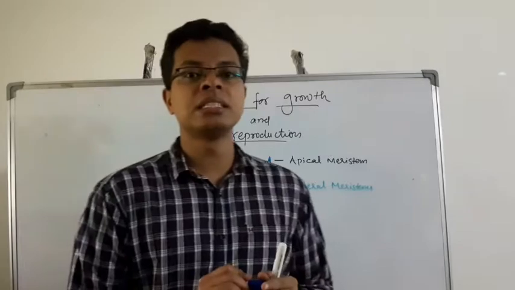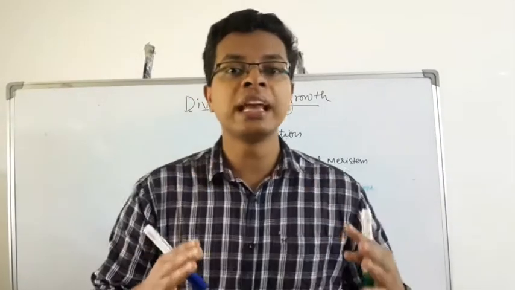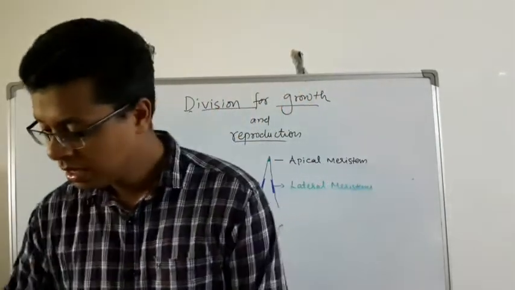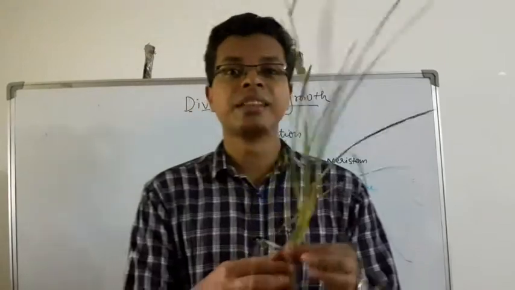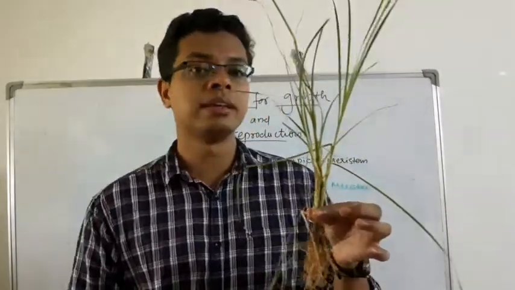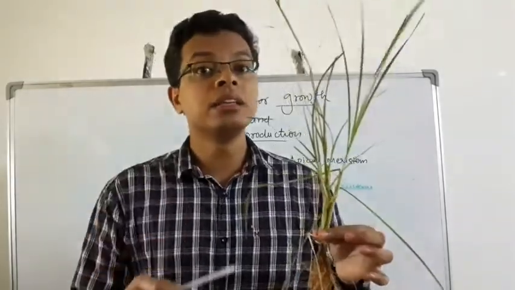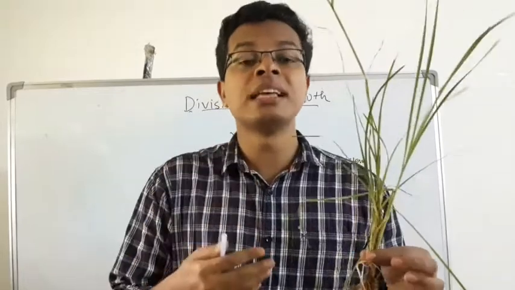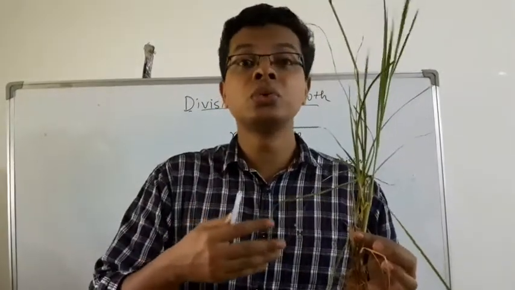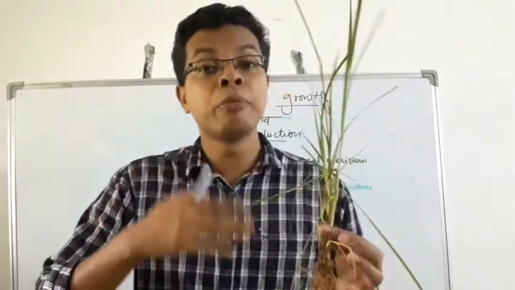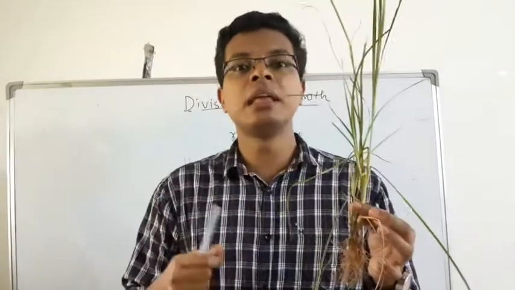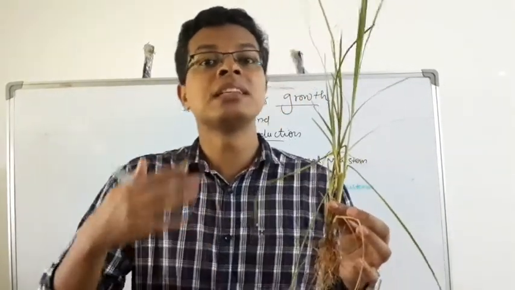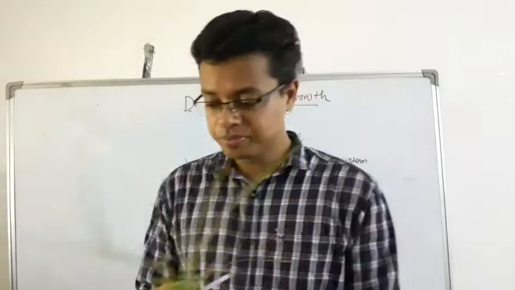These intercalary meristems are responsible for the length of the plant. It allows the plants to grow. This is an example of a monocot plant. This is a grass. Imagine if the herbivorous animal eats the plant, it has to grow fast in order to sustain the herbivorous life. So the intercalary meristems allow the plants to grow fast. That is why the herbivorous animals can survive on the land.